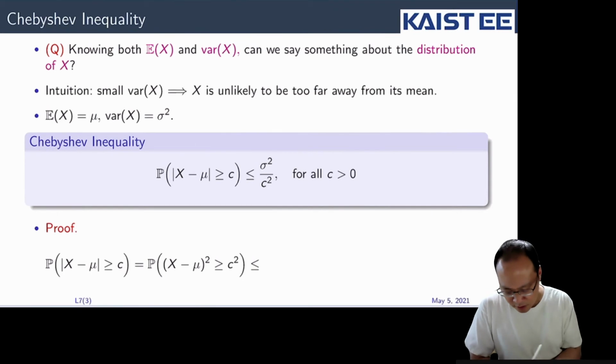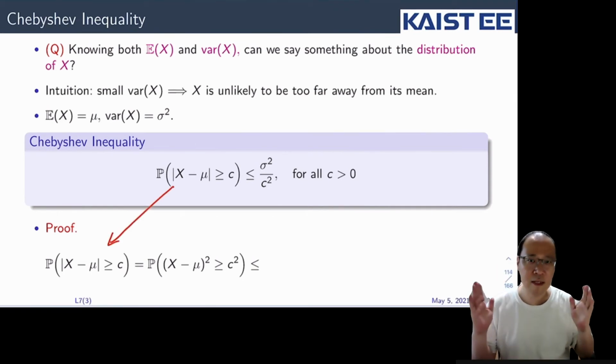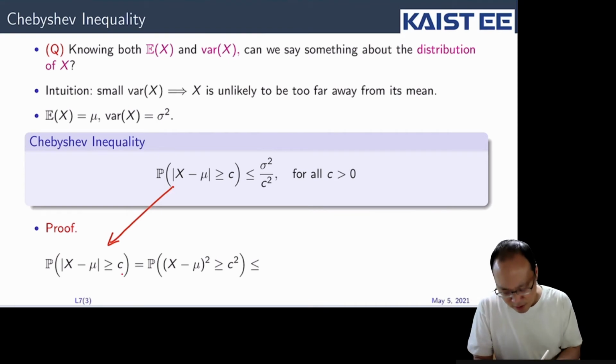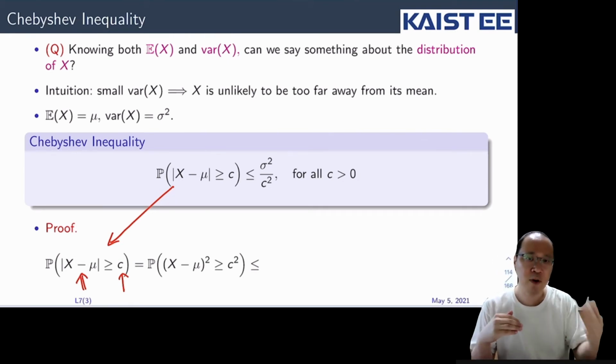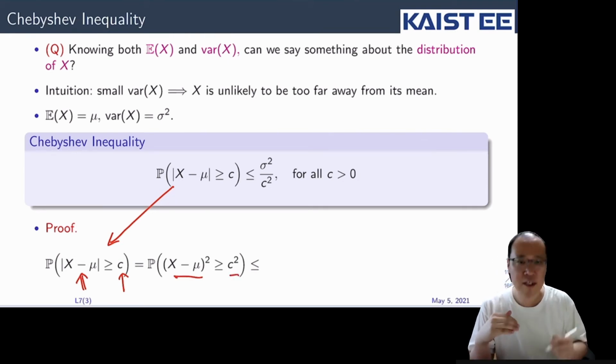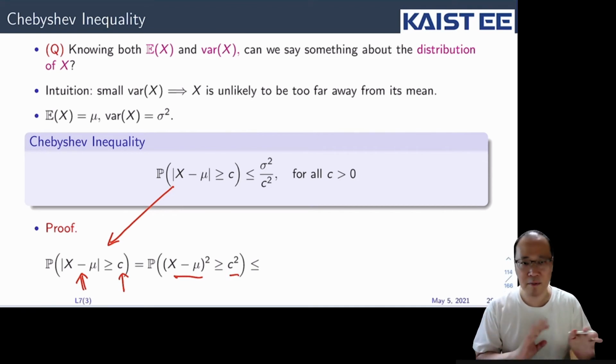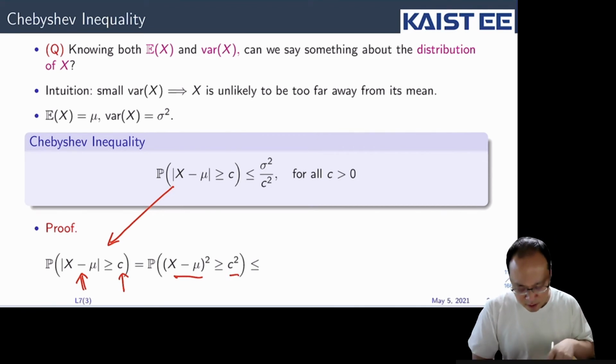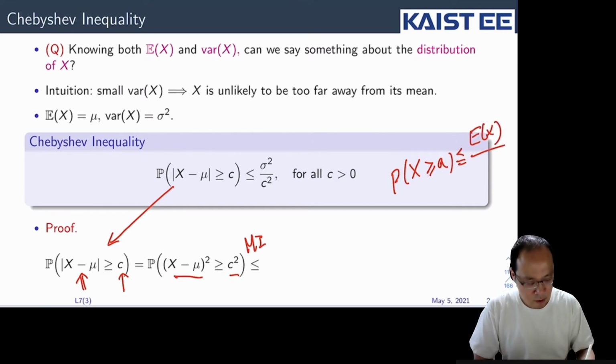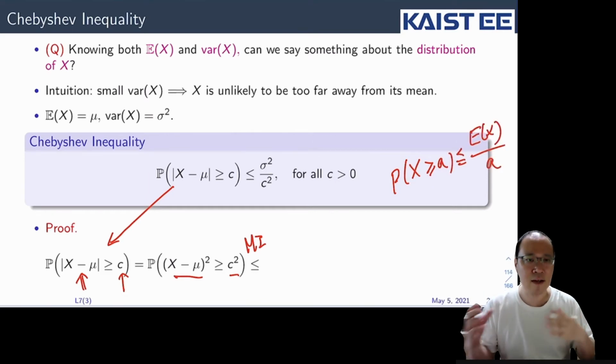So first, the probability that the absolute value of x minus mu is larger than c. Since c is positive and this absolute value is also non-negative, that is equal to the probability that x minus mu squared is greater than c square, because both are positive. And using the Markov inequality, okay, so what is the Markov inequality? The probability that x is larger than a is less than or equal to the expectation of x divided by a, for both positive random variable x and positive a.